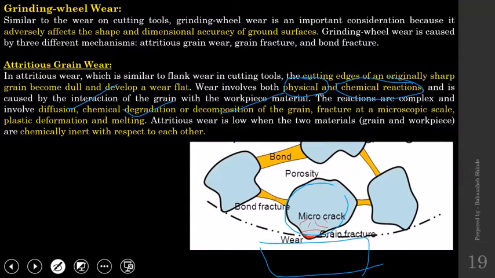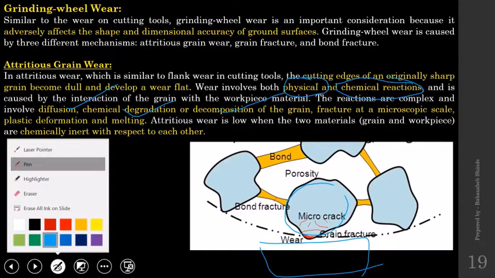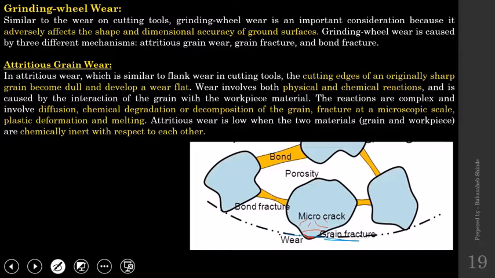Because of all those things, there is going to be some wear of the abrasive, and because of that wear we get a flat surface on that abrasive, and getting that flat surface is nothing but the abrasive wear, sorry, attritious wear.